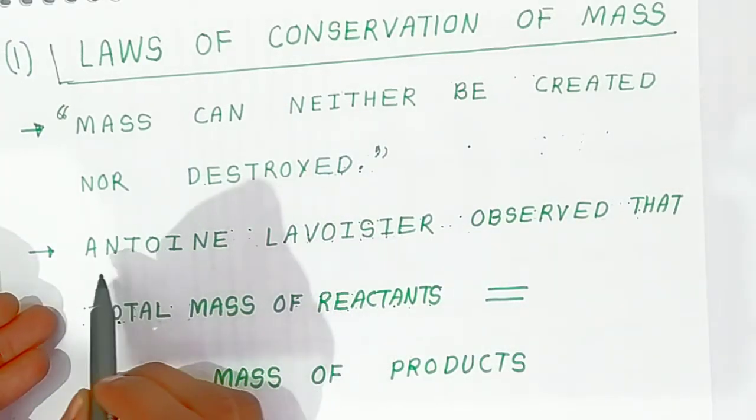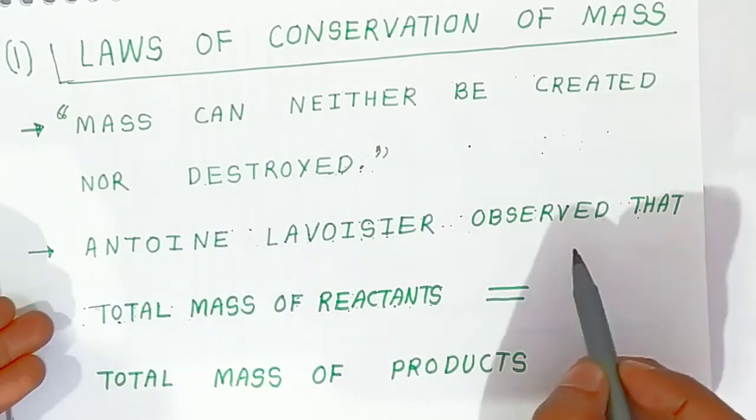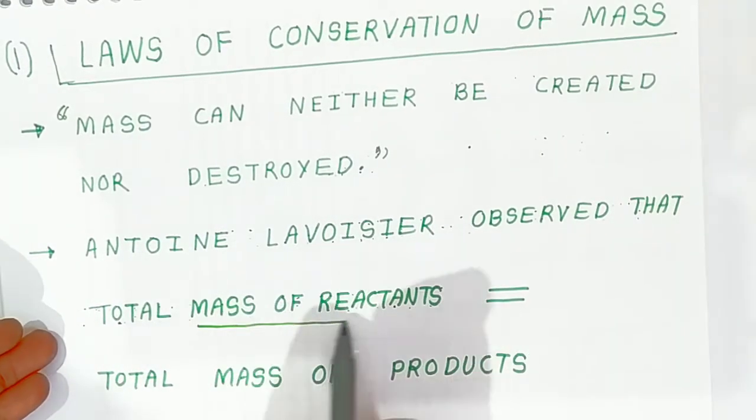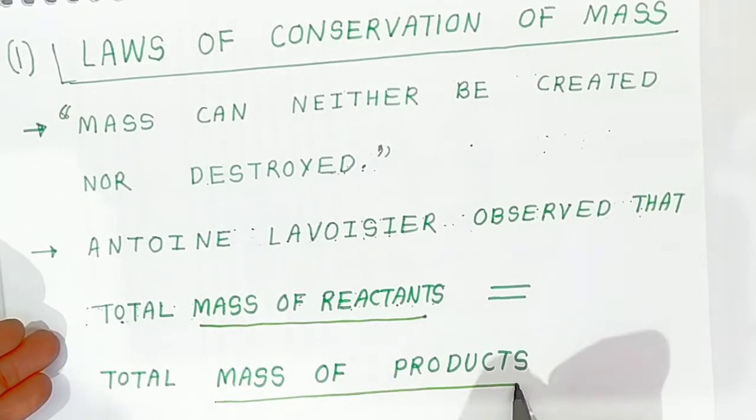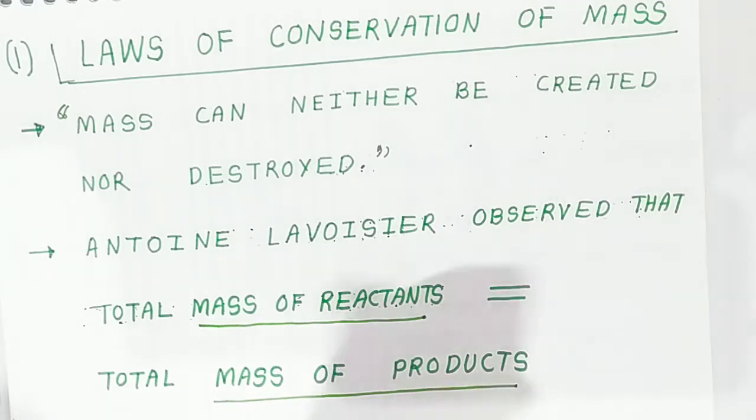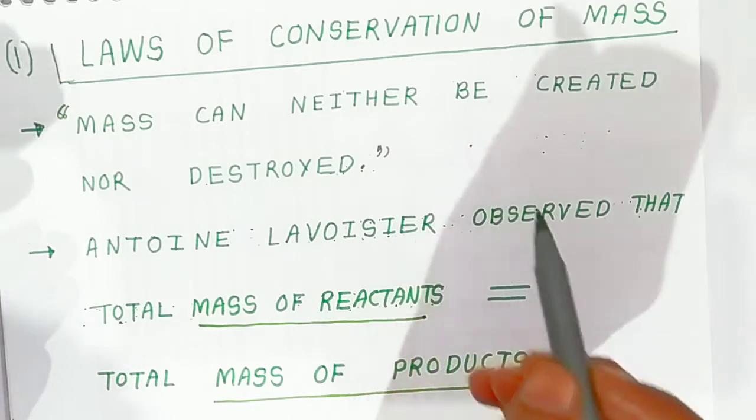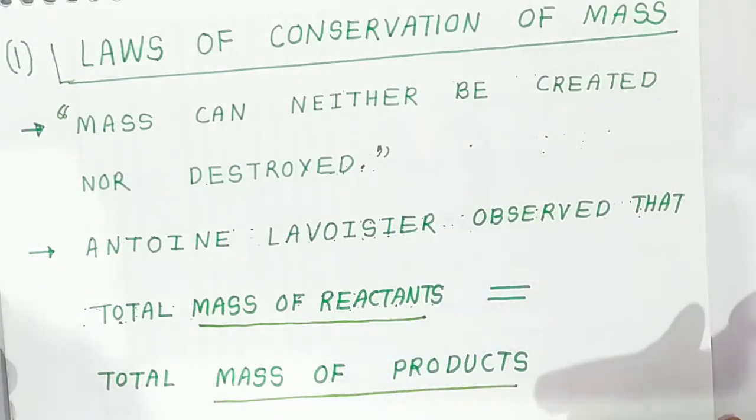Antoine Lavoisier, who is the father of chemistry, observed that the total mass of the reactants is equal to the total mass of the products. After the reaction students, the product is formed. So they are equal. That is why it is called the law of conservation of mass.